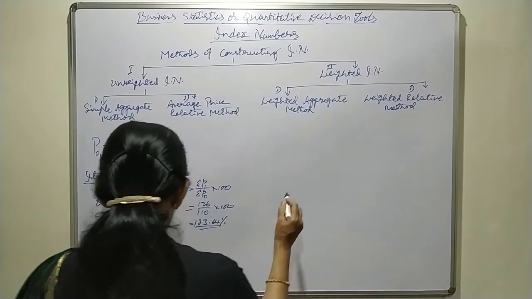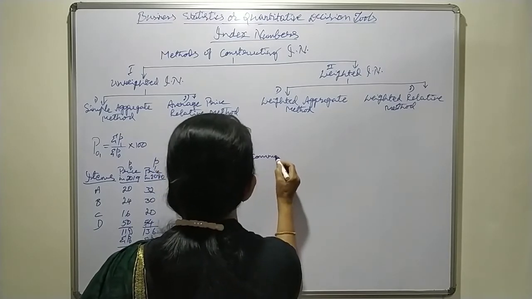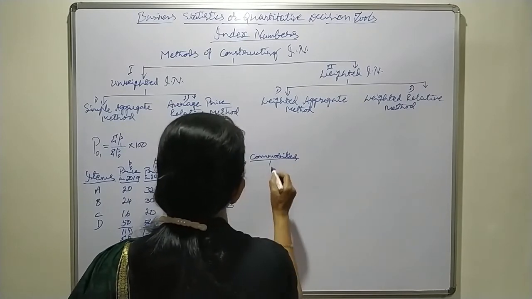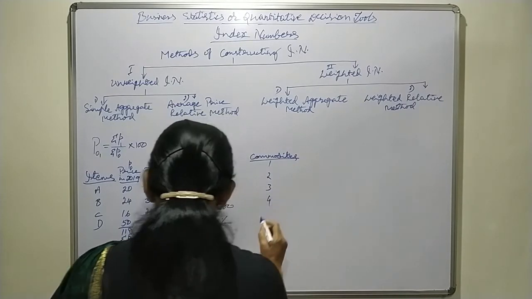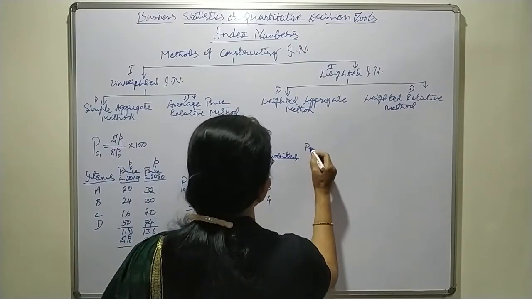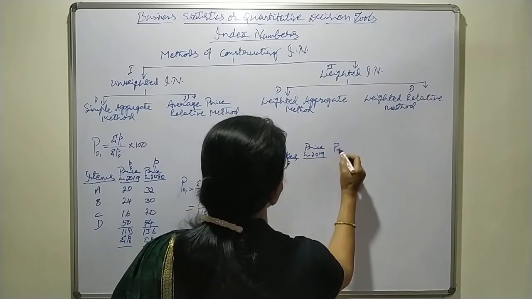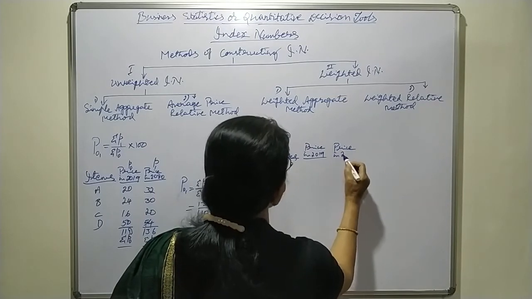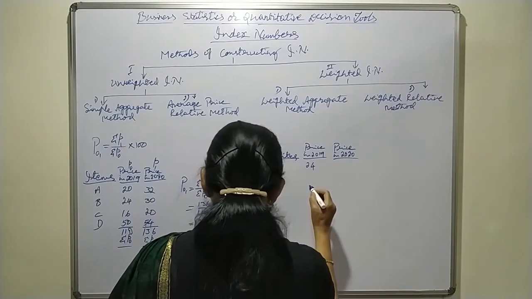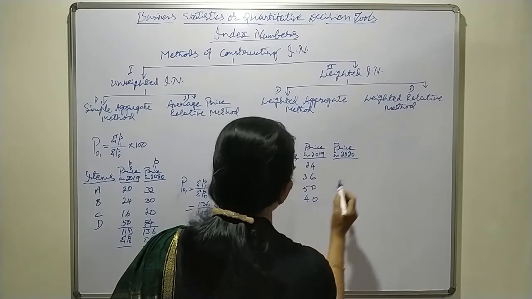Here you may take items or commodities, all are one and the same. Under commodities we may take 1, 2, 3, 4, you may take the actual commodity names. Then here take price in 2019 and price in 2020. Okay. Here take 24, 36, 50, 40.